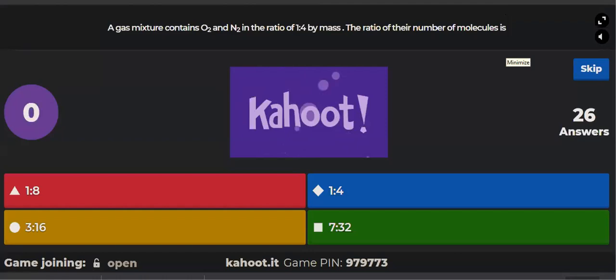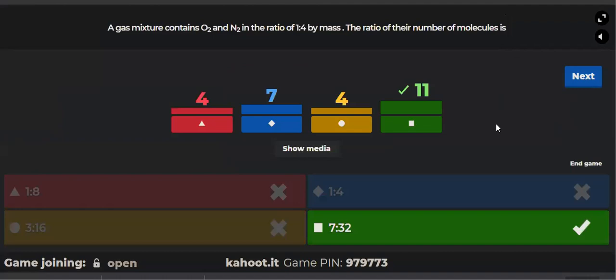Okay, so only 11 answers are right. 15 students have made it wrong. How come? Just think about this. Ratio of O2 and N2, the mass ratio, is 1 is to 4.